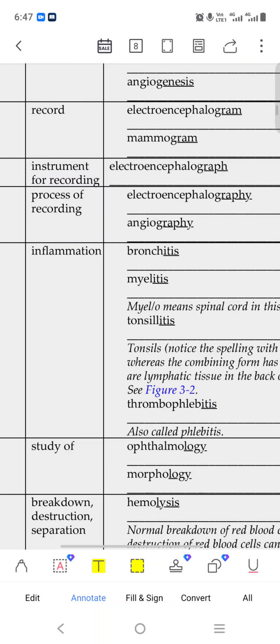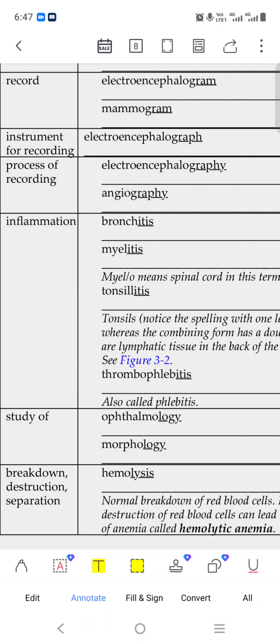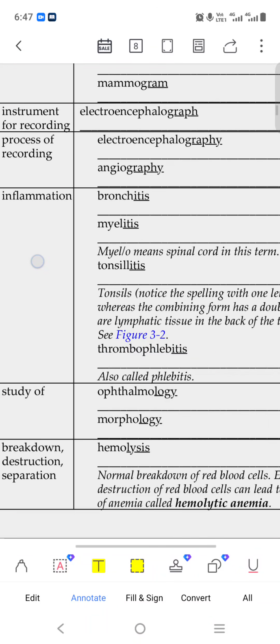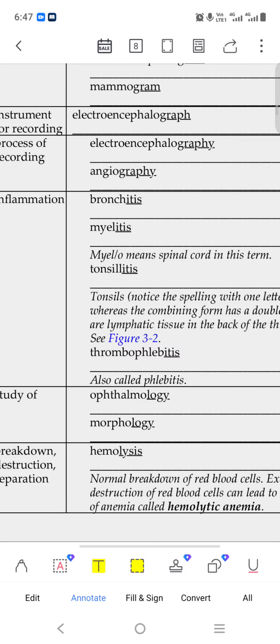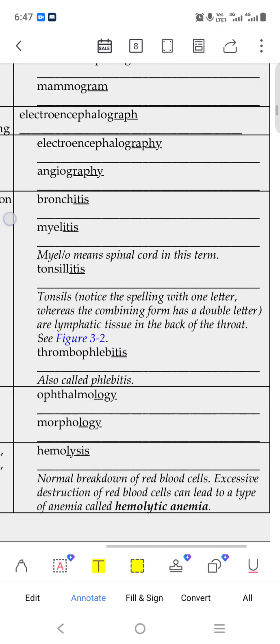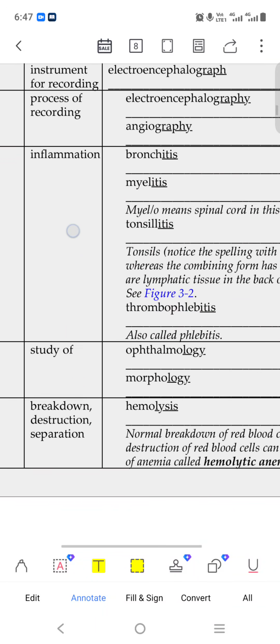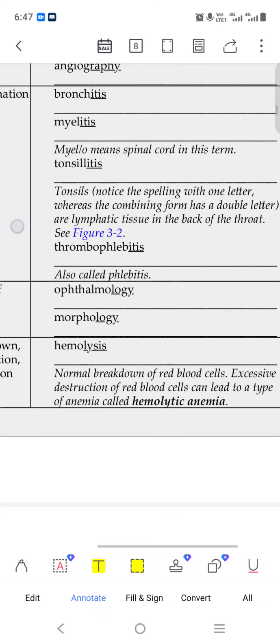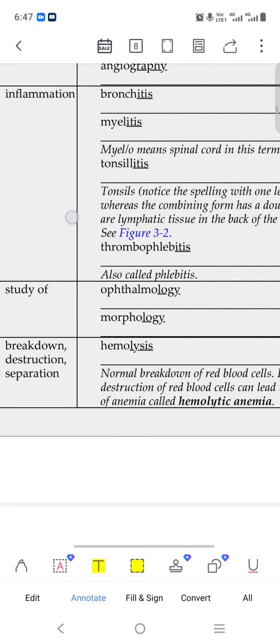Itis means inflammation, we know that. Bronchitis is inflammation of a bronchial tube. Myelitis is inflammation of the spinal cord. That is the meaning. Now thrombophlebitis is a blocking area.